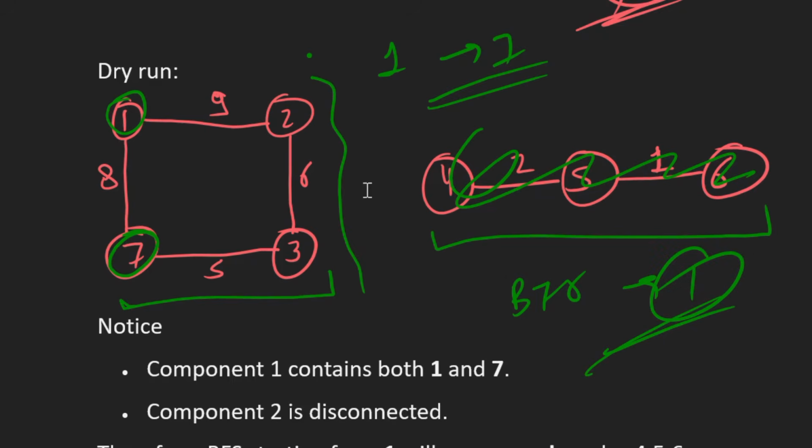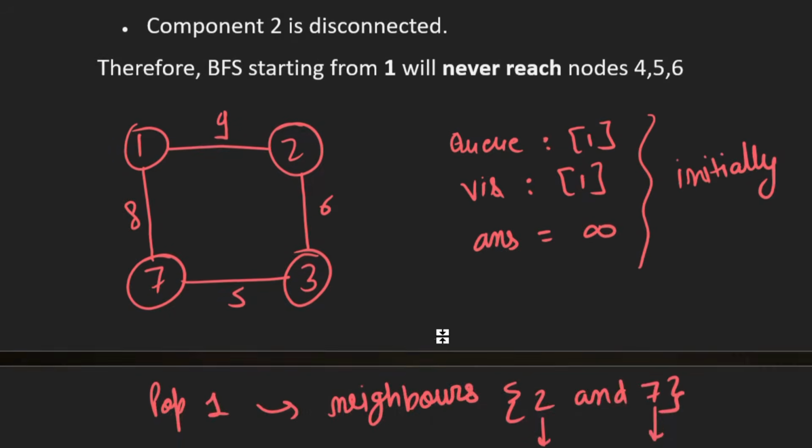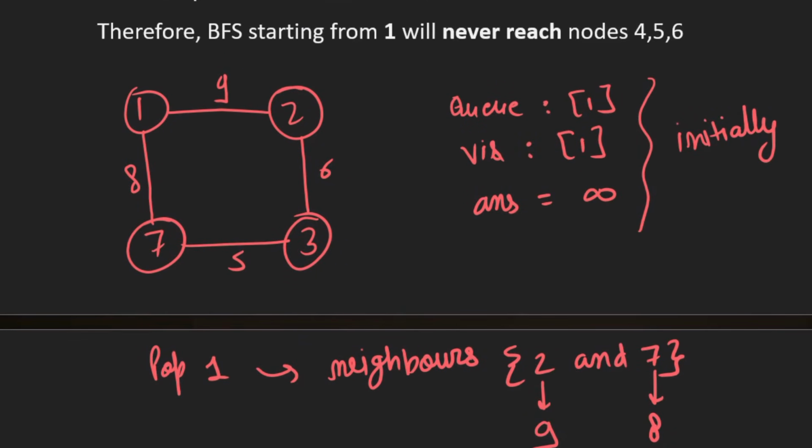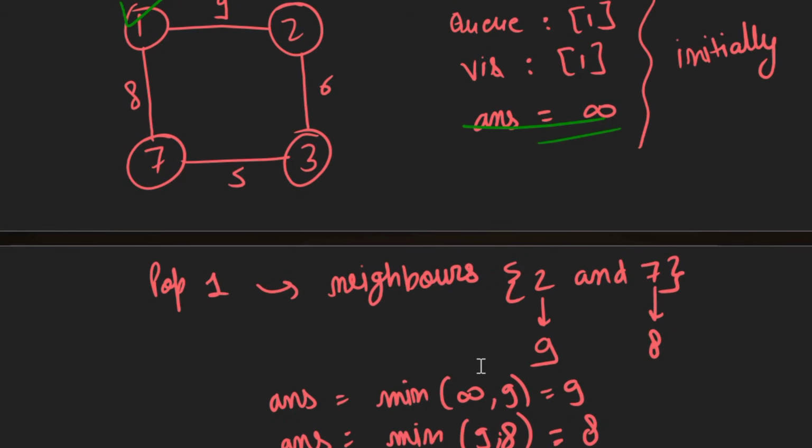So we'll push node number 1 into the queue and mark this node as visited, and initially our answer is infinity, right? Then we start the BFS. We pop out node number 1, then we check its neighbors. Its neighbors are node number 2 and node number 7. This has edge weight 9, this has edge weight 9. So we take the minimum of infinity comma 9, so our answer will become 9.